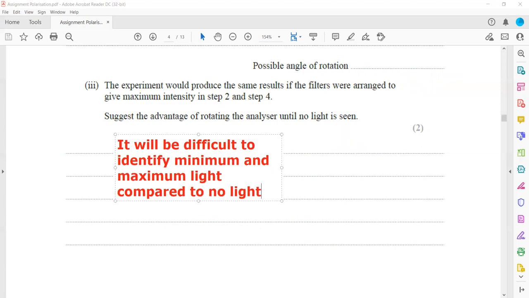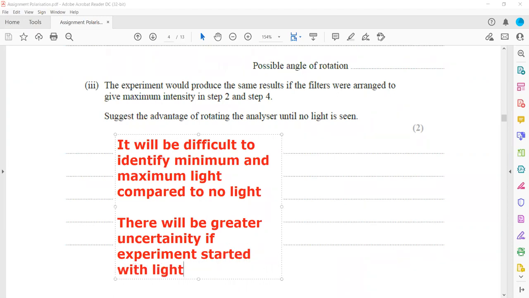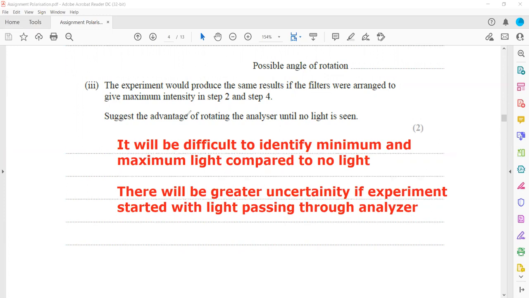So there will be a greater percentage uncertainty or error if the experiment started with light seen through, or light passing through, the analyzer. Is this experiment clear?